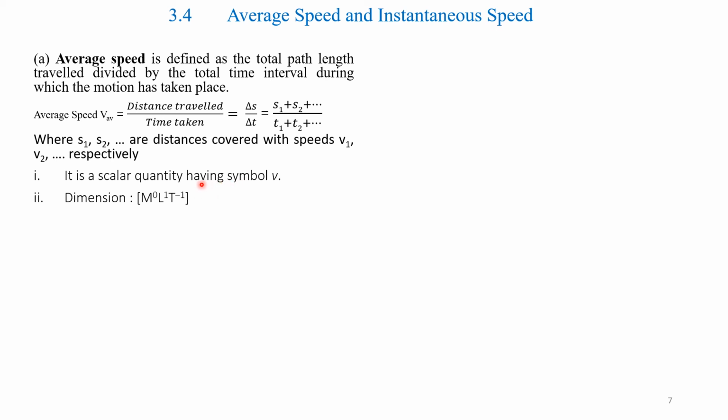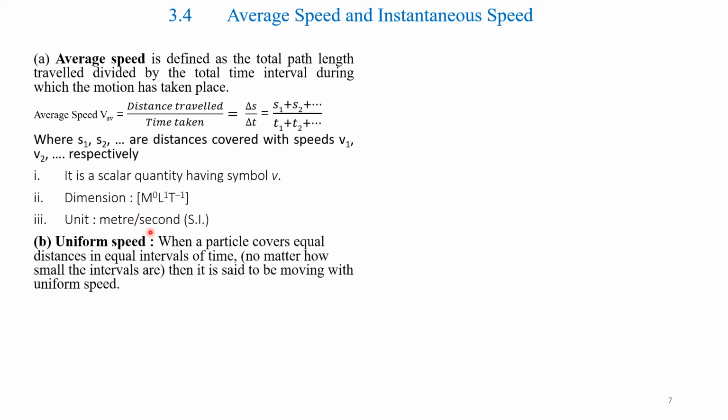So here it is a scalar quantity. There is no vector sign, that is, there is no arrow over its head. Dimensions are [M^0 L^1 T^-1]. Its unit is meters per second in SI.